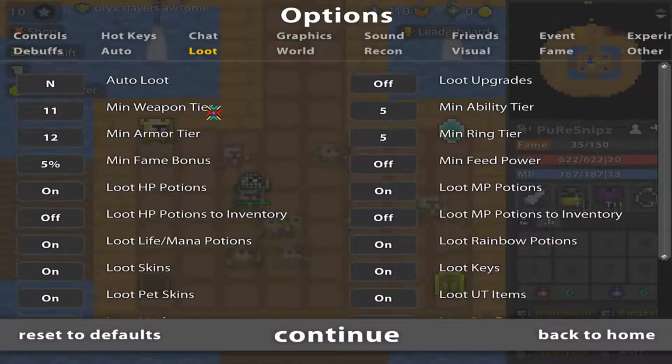Spawn Trickster Prism. I put it on off because I don't play Trickster. Loot. Alright. I put my outer loot on N because I like to toggle this. So N is a quick button I can use, mainly because for taking screenshots and whatnot, you would like to have this off.